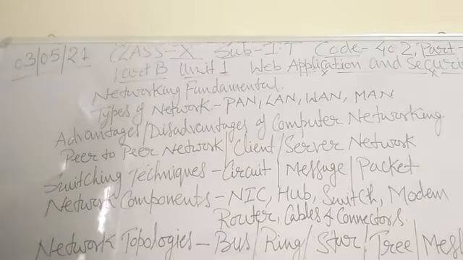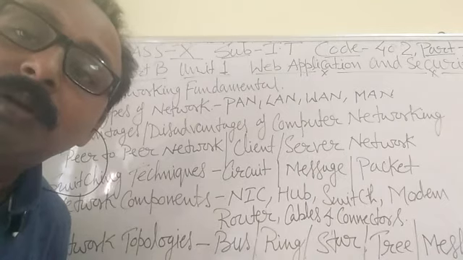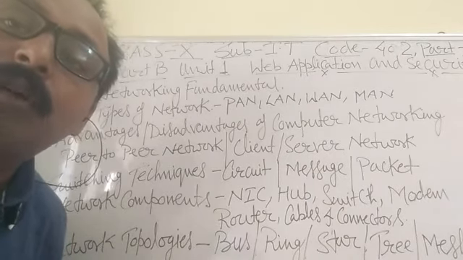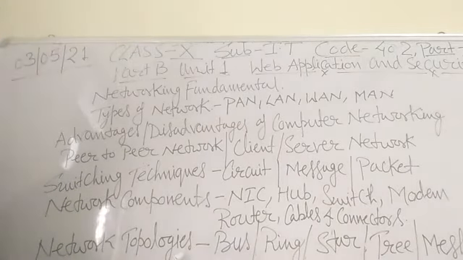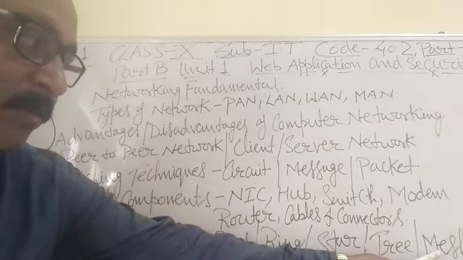Now next I am going to discuss network topology. What is topology? Topology means the pattern. What is the pattern of connection of the nodes in a network? The pattern of connection of the nodes in a network is called the topology. There are many topologies: bus topology, ring topology, star topology, tree topology, mesh topology.